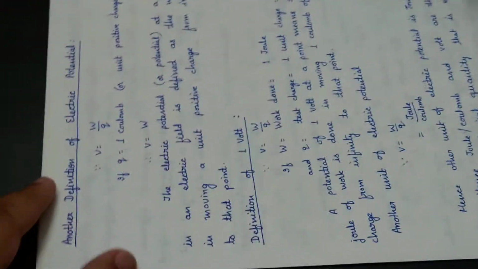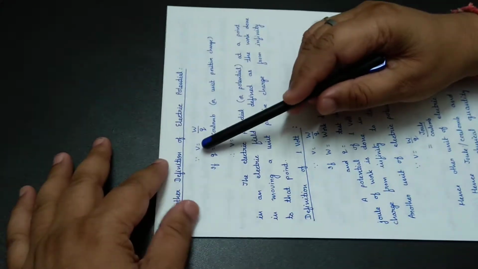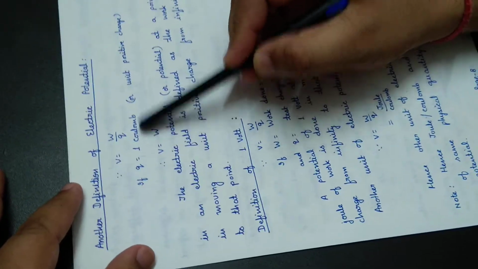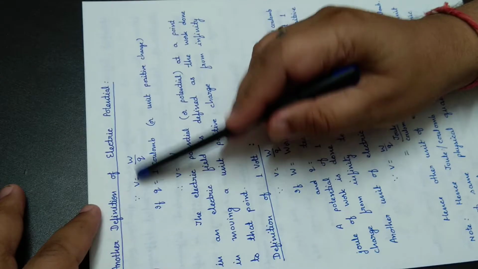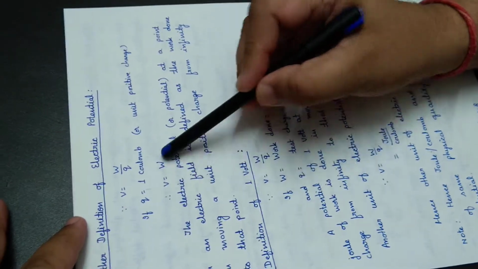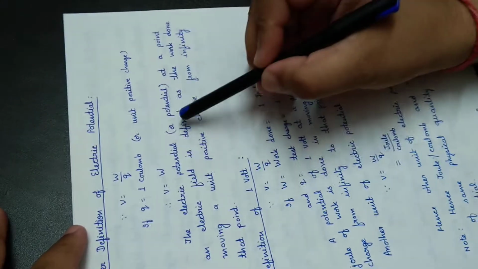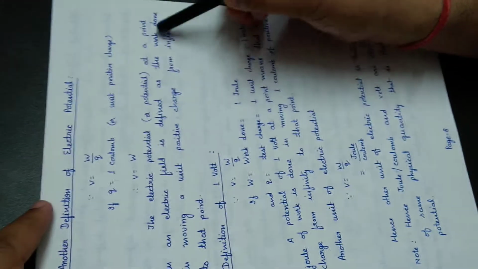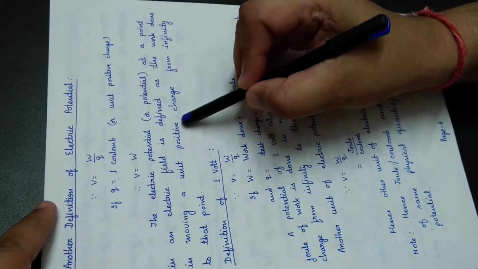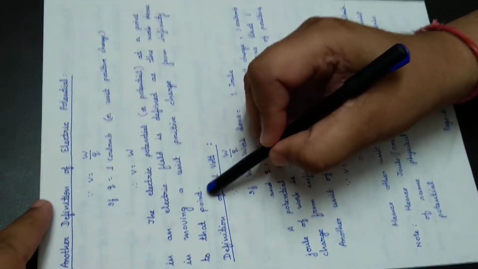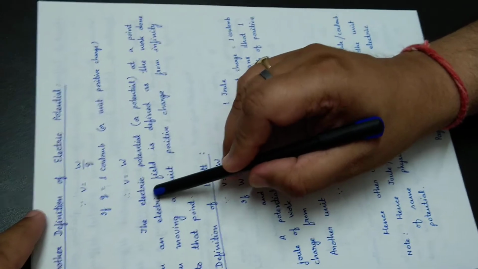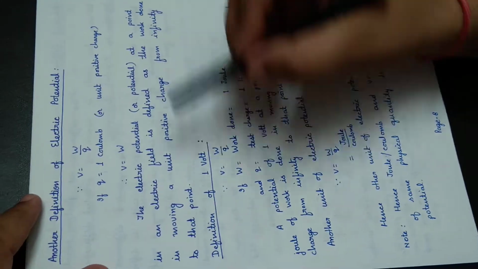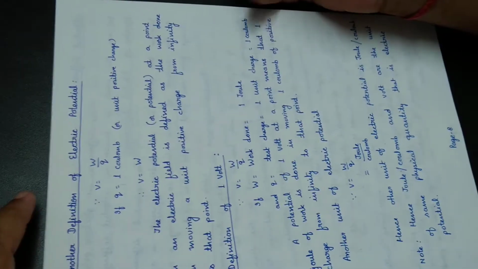Another definition of electric potential. Since we know that V is equal to W over Q, if Q is 1 coulomb or unit positive charge, then V is equal to W upon 1, that is V is equal to W. The electric potential or potential at a point in an electric field is defined as the work done in moving a unit positive charge from infinity to that point.